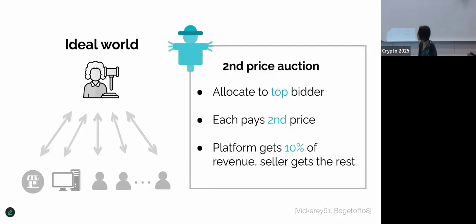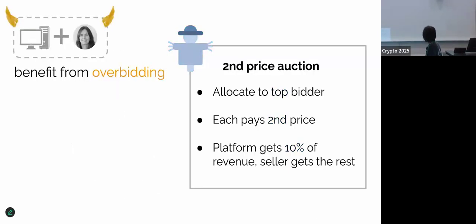So we can think about implementing an auction, essentially the second price auction, using MPC. The second price auction works as follows. Let's imagine the simplest example: there's only one item, and you sell it to the top bidder, and the winner pays the second price. The platform gets, for the sake of argument, an arbitrary number, say 10% of the revenue, and the rest of the revenue goes to the seller.